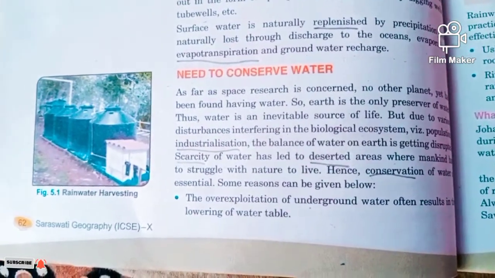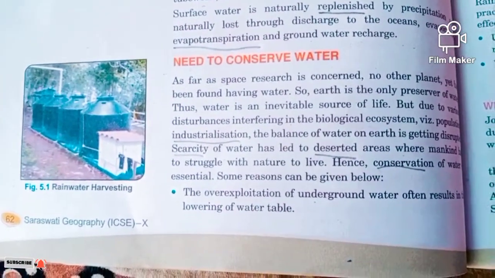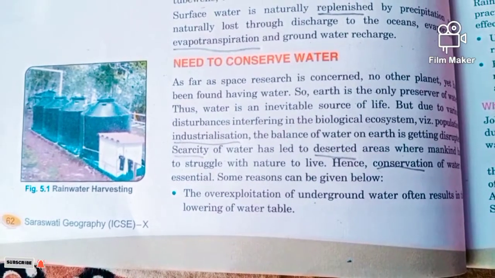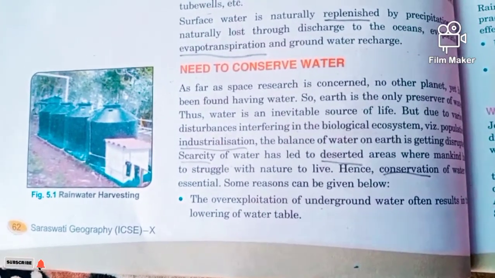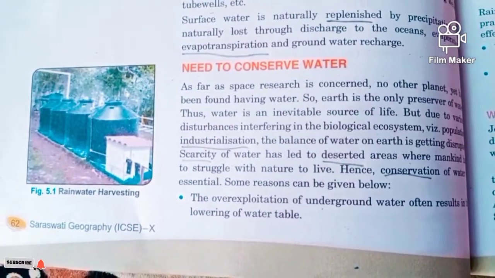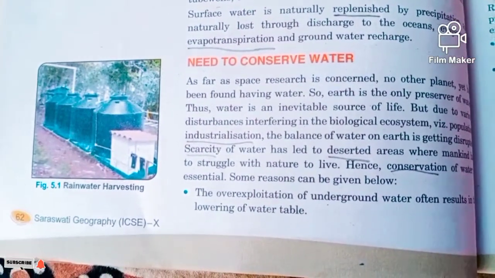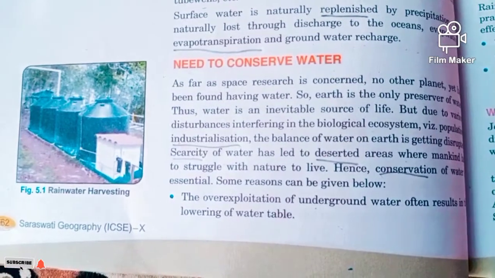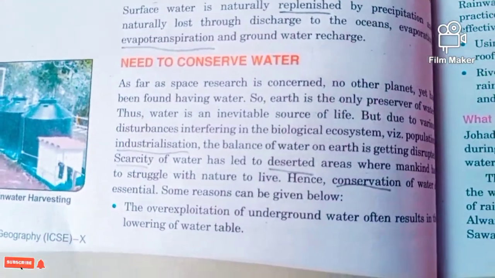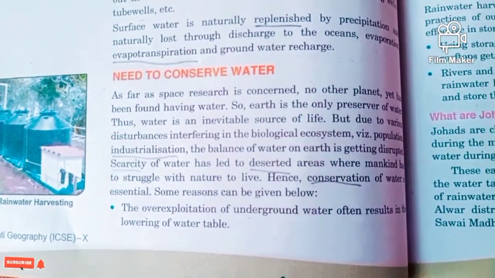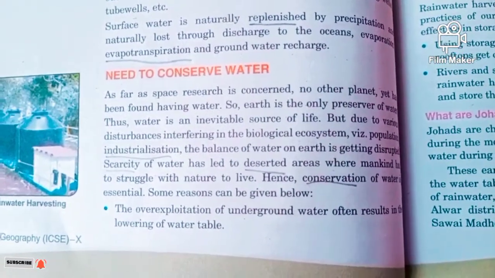You will not believe that some countries in the world have such a shortage of water that they need to spend a lot of money plus a lot of manpower to get water for survival.